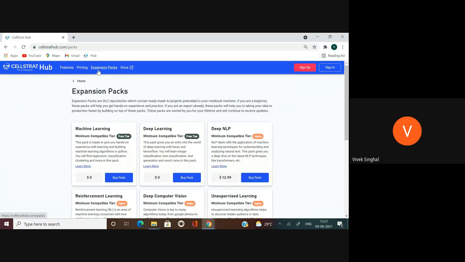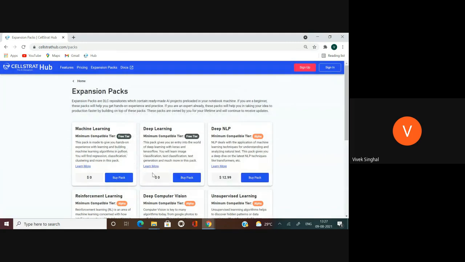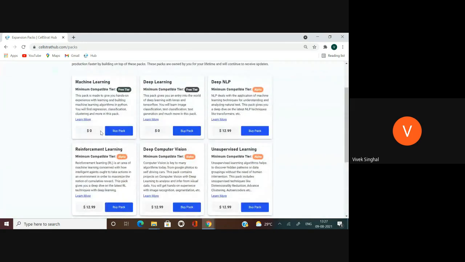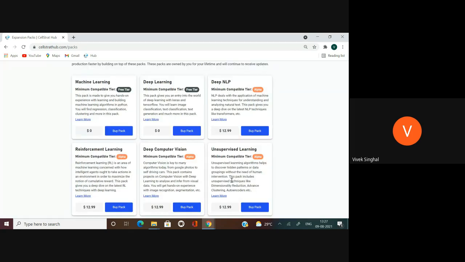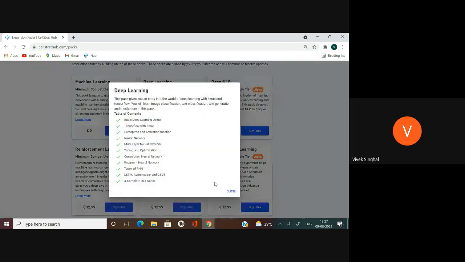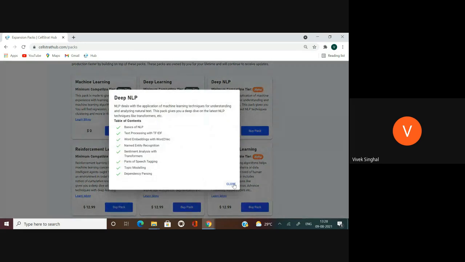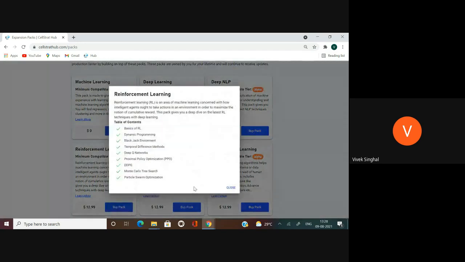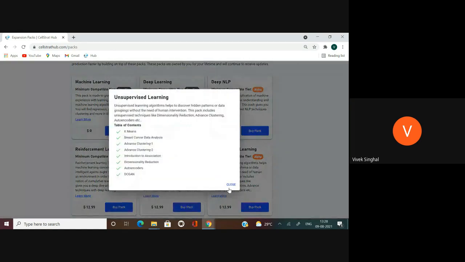And there are some ready-made projects available here. So it's project packs. For example, some packs are available free of cost, some are chargeable, and here a developer or an AI team can jumpstart their AI development with these machine learning projects. And here are deep learning packs with deep learning projects using ANN, CNN, RNN, etc. And we have advanced AI project packs such as natural language processing, reinforcement learning, and computer vision, and many such packs which are being launched on the system.